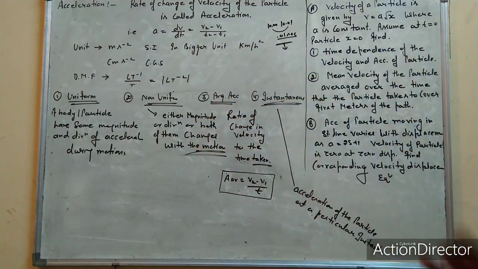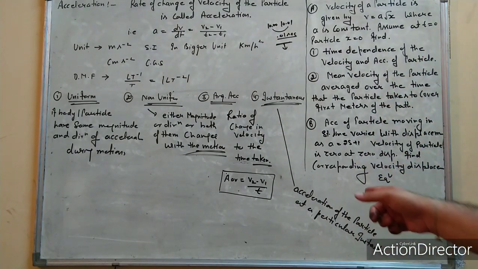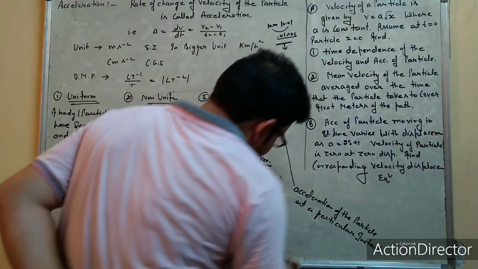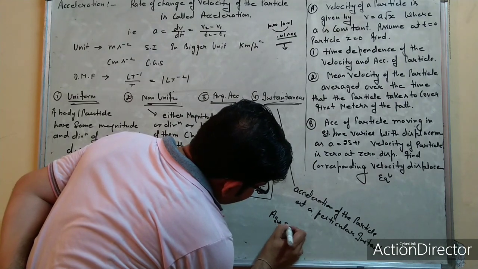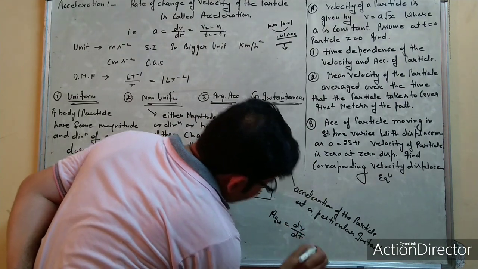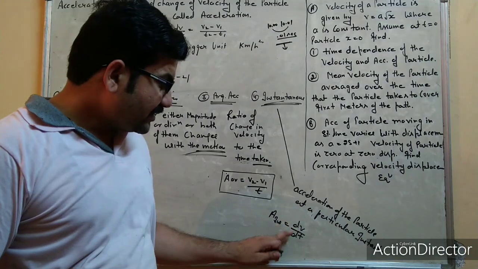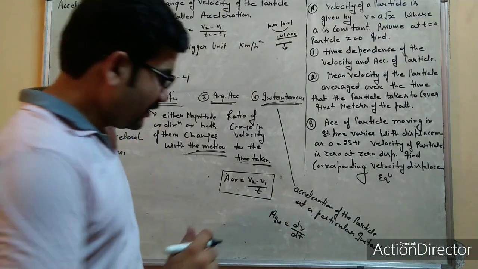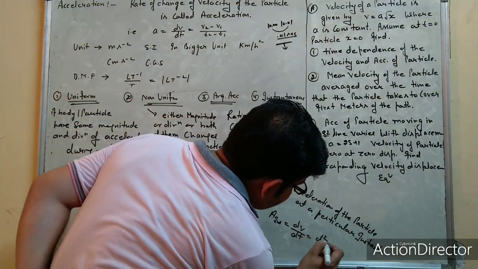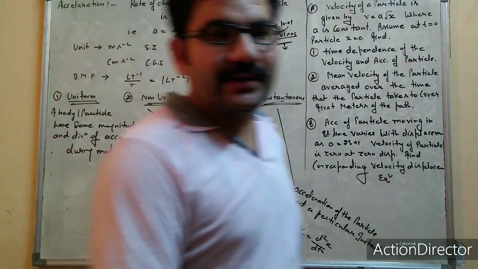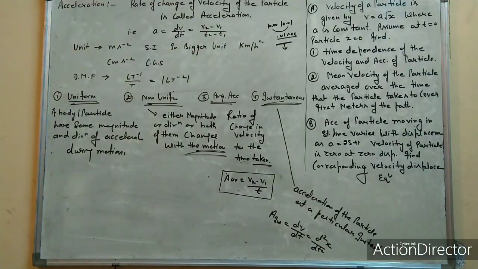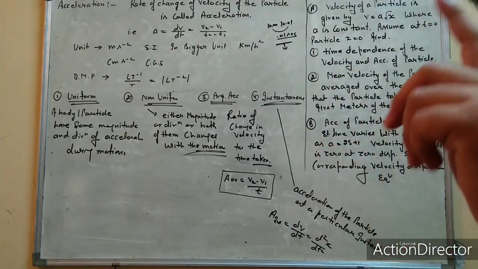This was all about the different types of acceleration, and it has a formula also. Instantaneous acceleration is given by dv upon dt. This is the first derivative of velocity, or you may also call it the second derivative of displacement. Instantaneous acceleration can be found by two methods.